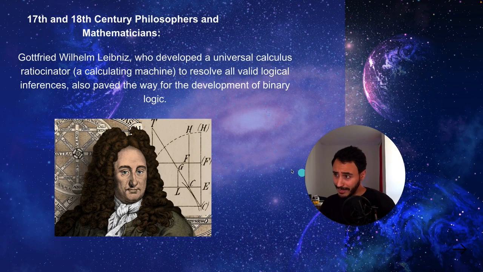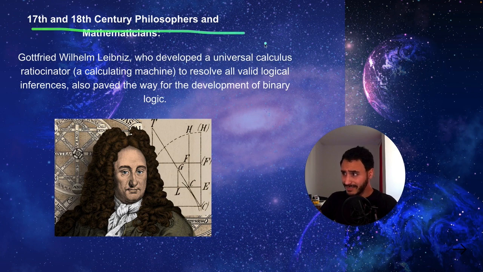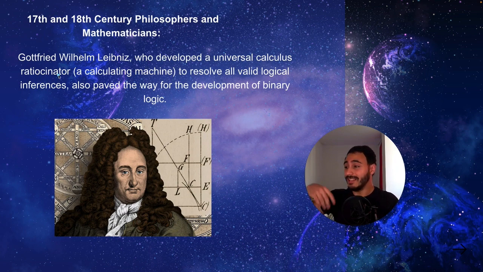Then you got the 17th and 18th century philosophers and mathematicians. And one of these, and a pillar of these, is the German guy, and every German should know this one, and I think they learn it even in school, Gottfried Wilhelm Leibniz. So this is the German way to pronounce his name. He developed the universal calculus ratiocinator, which is a calculating machine, okay? So what did he do with that? He resolved all valid logical inference.